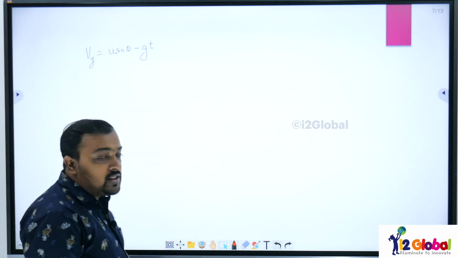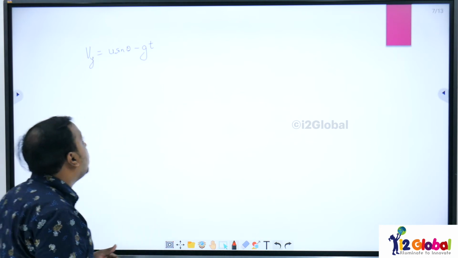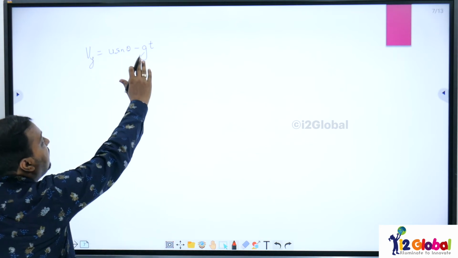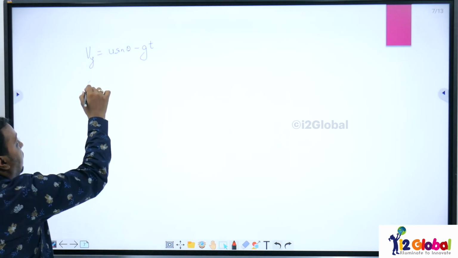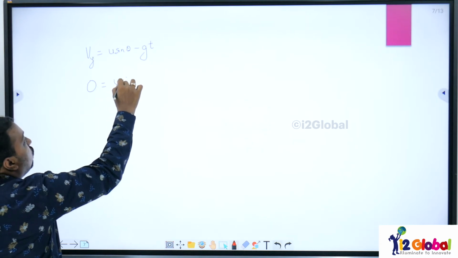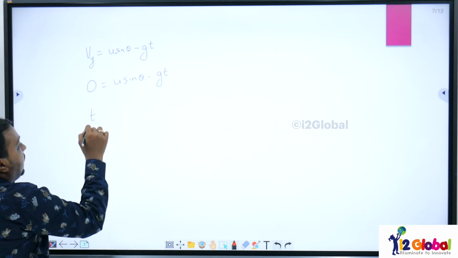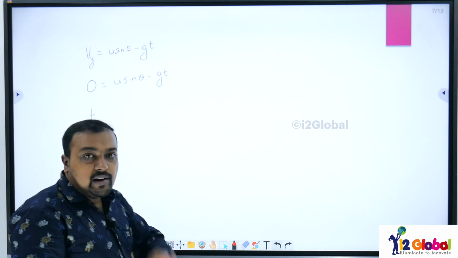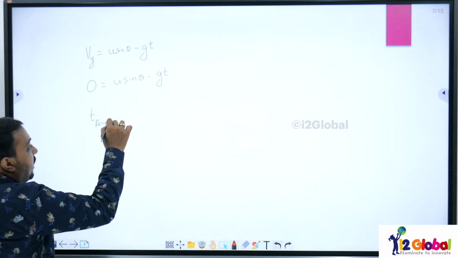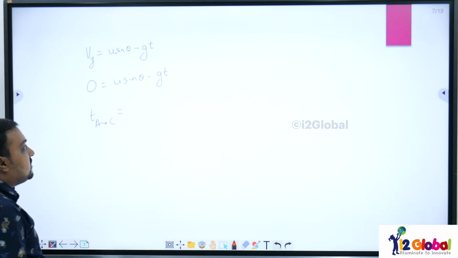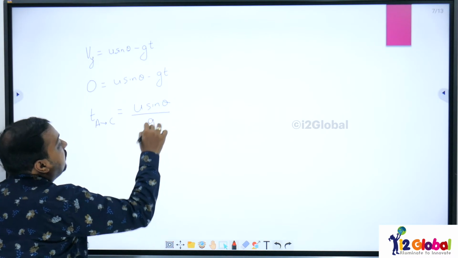Minus, because initial velocity is upward and acceleration due to gravity is downwards. So Vy is equal to u sin theta minus gt. Final velocity will be 0 at the highest point, so u sin theta minus gt equals 0. From here I will get the time for which the particle is moving from the ground, that is point A, to the highest point, that is C. That is equal to u sin theta divided by g.